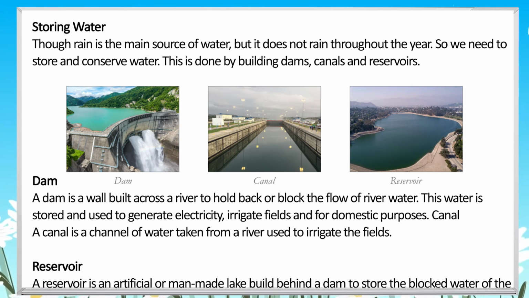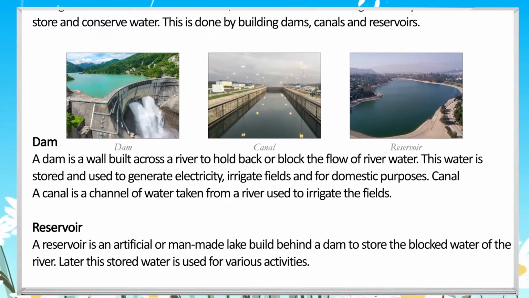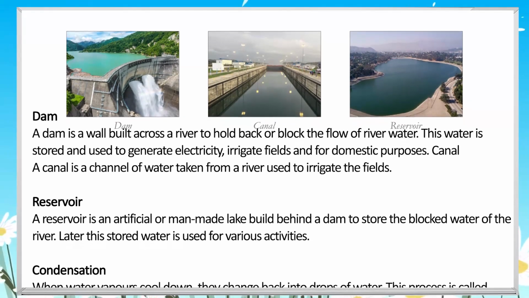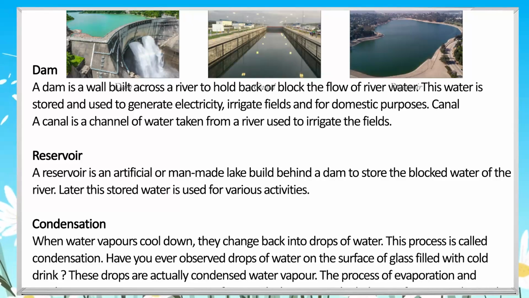Dam. A dam is a wall built across a river to hold back or block the flow of river water. This water is stored and used to generate electricity, irrigate fields, and for domestic purposes. Canal. A canal is a channel of water taken from a river, used to irrigate the fields. Reservoir. A reservoir is an artificial or man-made lake built behind a dam to store the blocked water of the river. Later, this stored water is used for various activities.